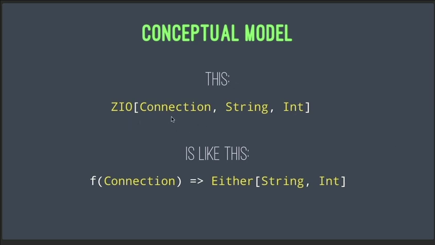If you have a ZIO type and the first parameter is Connection, the second one is String, the third is Int, you could think of that as a function that takes a Connection as its input parameter, and then transforms that into an Either value of a String and an Int. So if you're ever struggling with a ZIO type like this, just remember this conceptual model. It's like you're getting a connection into a function, and then you're transforming that into an Either result like that.